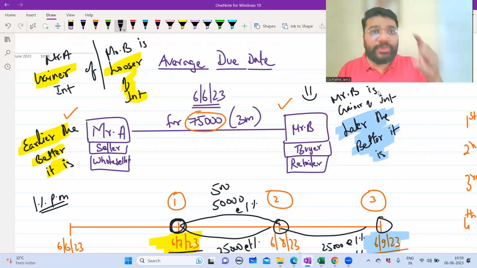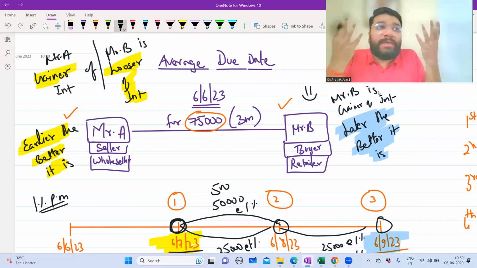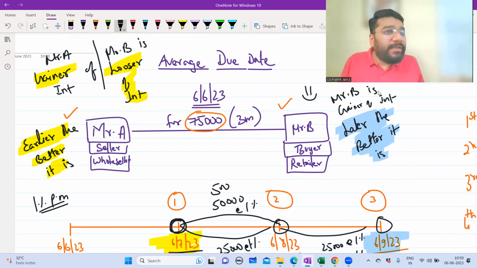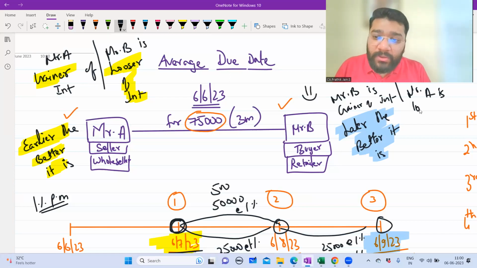And since those first two installments are not going to A, A doesn't have any money, so he cannot deposit it and cannot earn any interest. So he's losing interest. So when the payment is made at a later date, it is advantageous for whom? It is an advantage for Mr. B, a disadvantage to Mr. A. So here, Mr. A is the loser of interest.